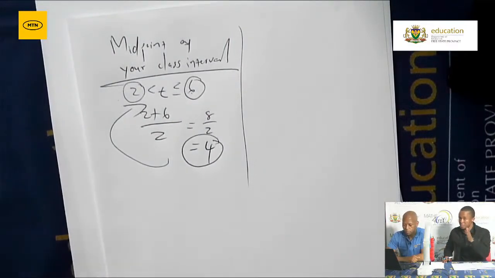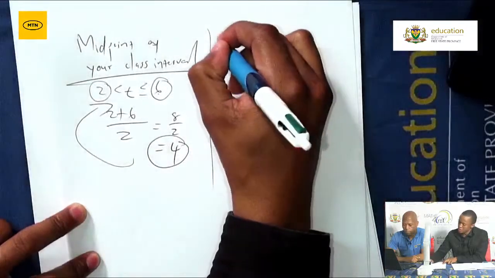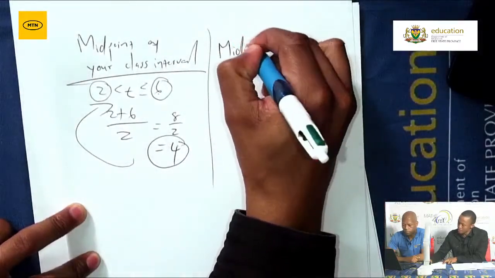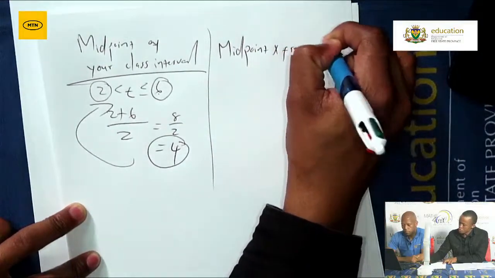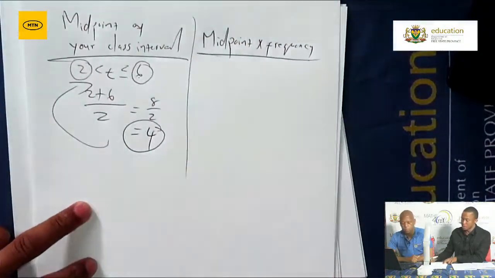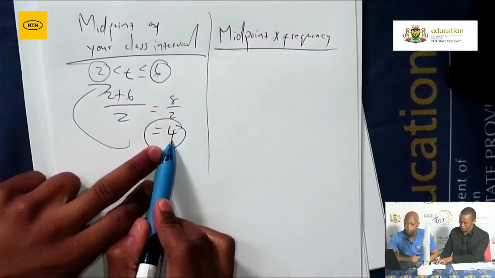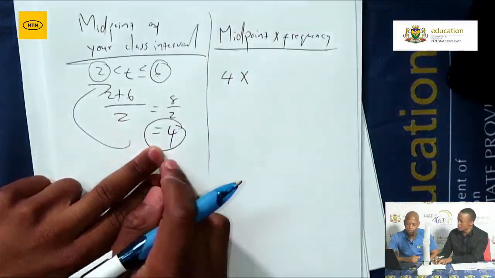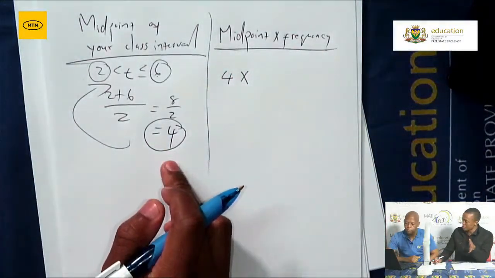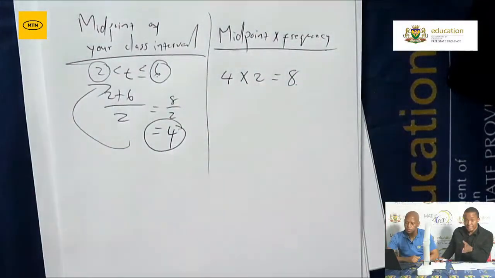So you simply repeat that procedure for all of your class intervals, and then thereafter, grade 12s, you need to multiply your midpoint and your frequency. Remember, the midpoint found in the first class interval was 4. So when you multiply the midpoint and the frequency that's associated with that particular class interval, which is 2, that will give us 8.